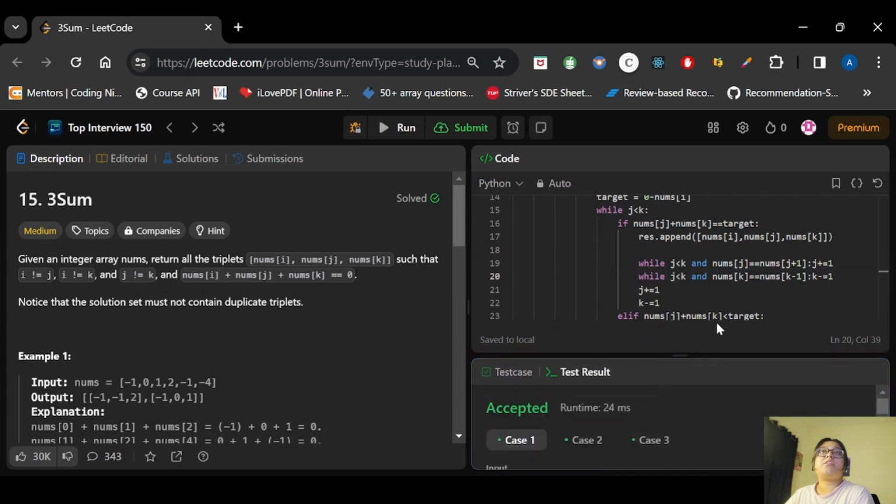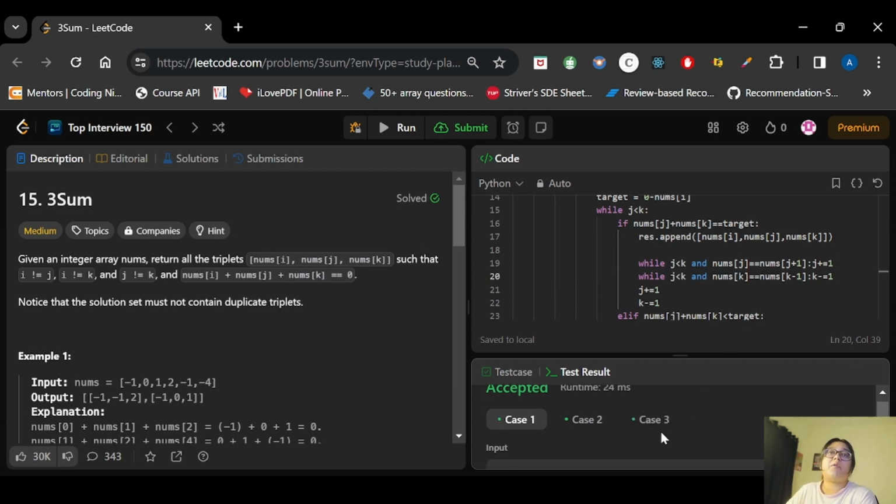So the sample test cases are passed. The problem that we were seeing here is that we were iterating for j and j is less than k, and we were checking the condition, if the condition is becoming equal, then only we will increment. So it was getting inside this loop, but what was happening was we were getting stuck inside this loop, right? Because the j value was not incrementing, and therefore we were stuck inside that loop and we were not moving forward. As a result, we were getting time limit exceeded.